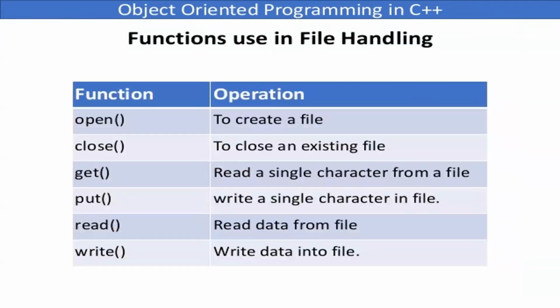The functions that can be used in file handling are open, close, get, put, read, and write. You have to simply learn the one-line explanation of all these functions. Very generally: open is to create, close is to close, get is to read a single character, put is to write a single character, read is to read from the file, and write is to write into the file.